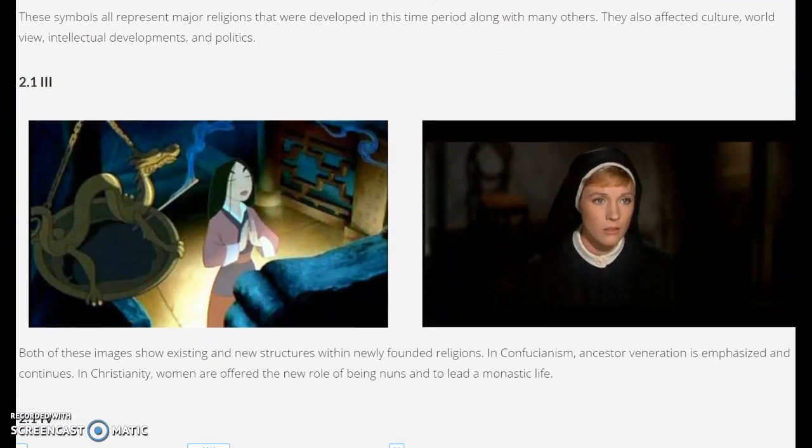The third Roman numeral is how it shows that ancestor veneration was already there, but Confucianism really emphasized it and really made sure that it was still important. And then that just reinforced what they already held as respected and as important. But it also brought new opportunities. Like Christianity brought the opportunity for women to be nuns instead of just men being the really religious people and men being religious leaders.